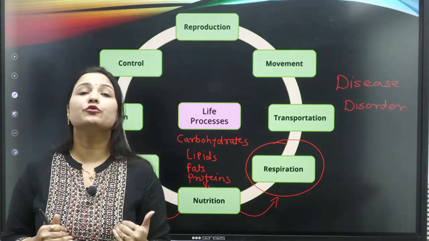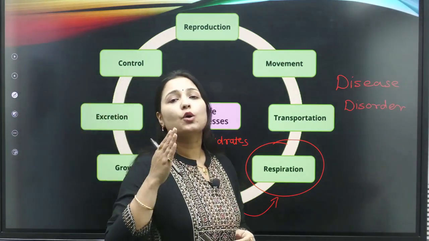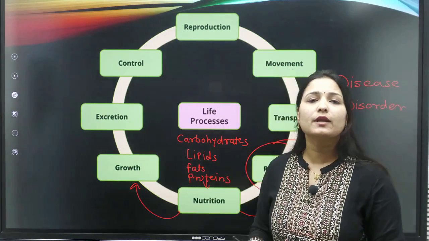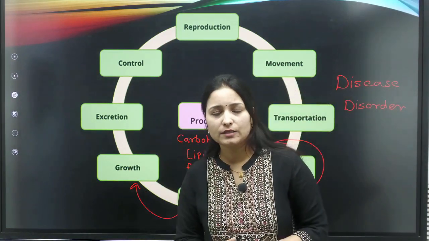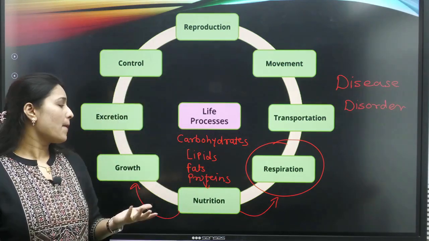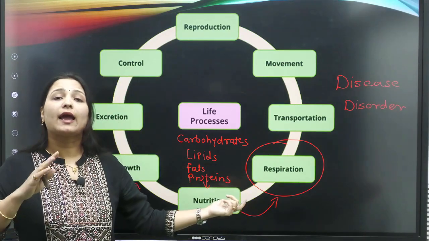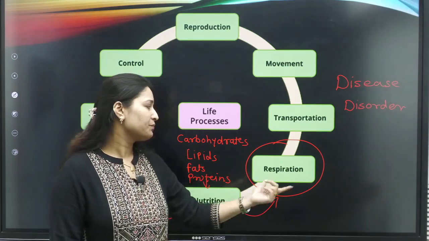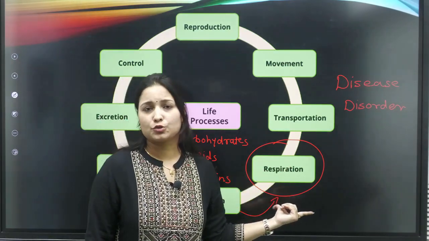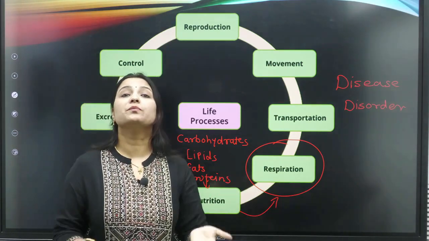So how does that food give you energy? That is another perspective, right? The food can be broken down into simpler parts by the process of digestion, which we have already learned. But whatever food we eat has to get oxidized and release energy through respiration. So you will get energy through respiration, because we breathe.